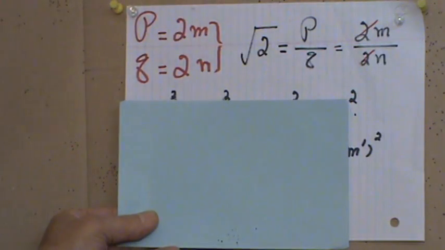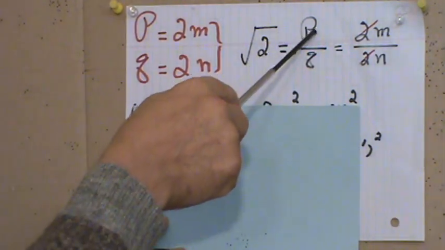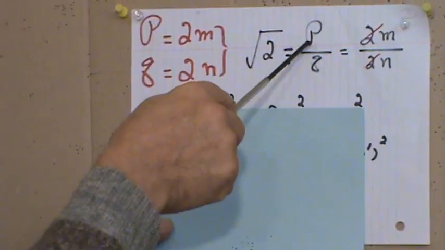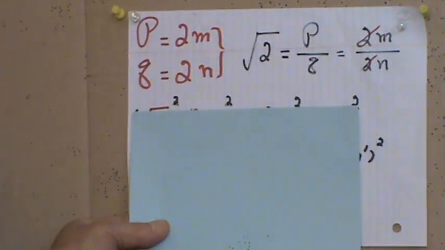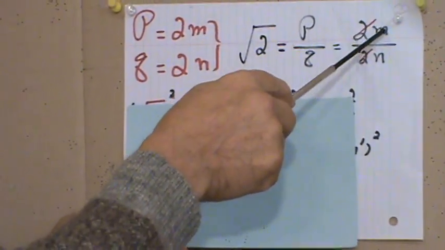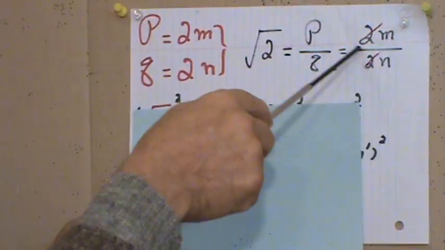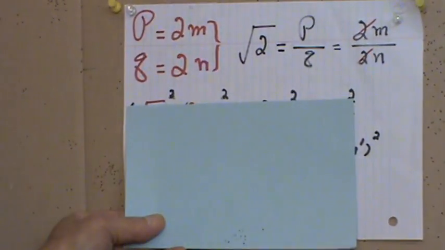You follow me so far? Let me repeat one more time. The square root of 2 equals p over q, and we end up with p in this form and q in that form, 2m over 2n. Now, when we cancel 2 and 2, then m over n is the same as p over q, but in a simplified form.